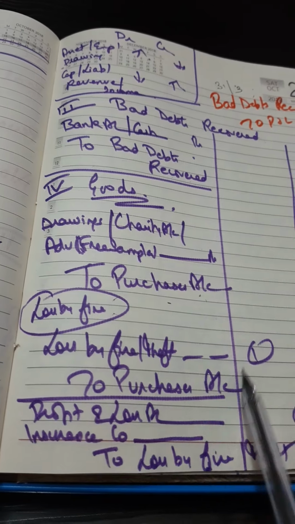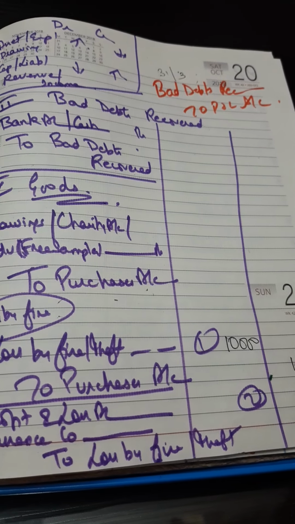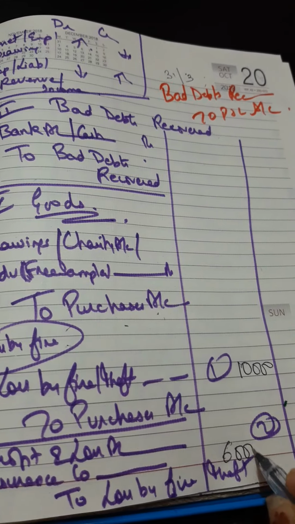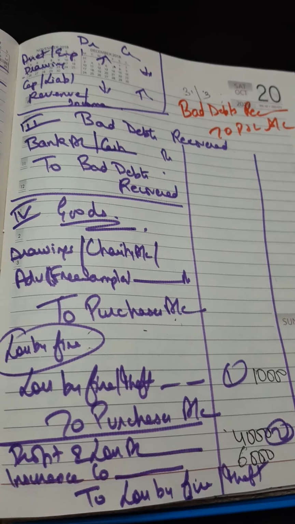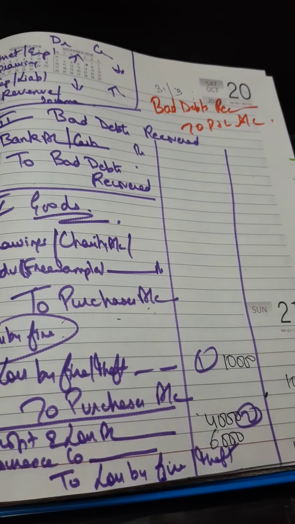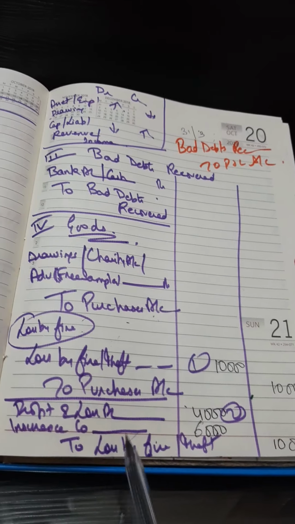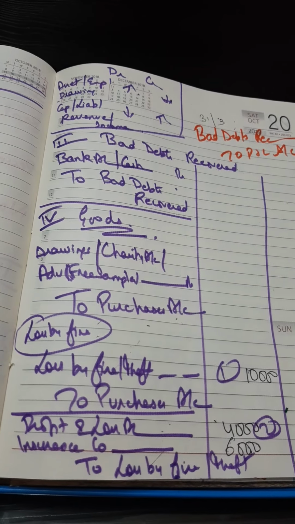in case we have taken insurance, if the loss was 10,000 and 60% has been insured, the insurance company says we'll pay 60%. So 6,000 will come from the insurance company, 4,000 will go to P&L, and loss by fire or theft will be 10,000. So this loss by fire account will be cancelled, the amount uninsured will go in P&L, and the amount insured will go in insurance company.